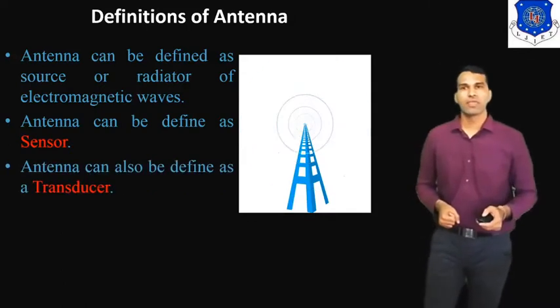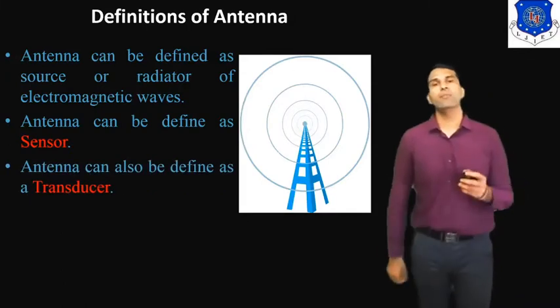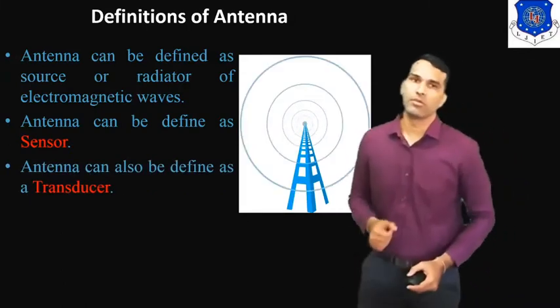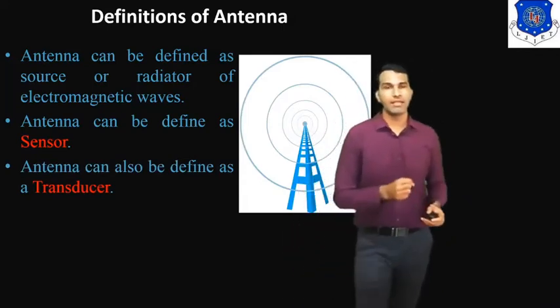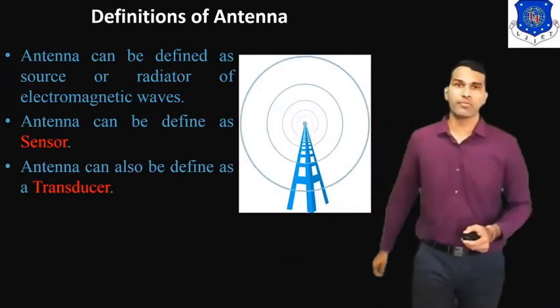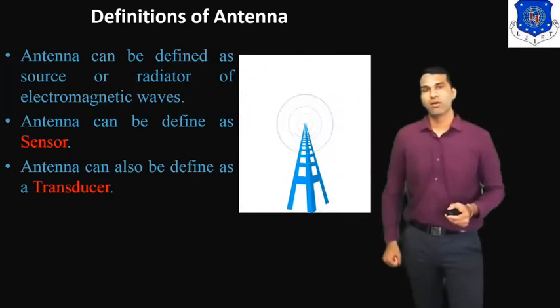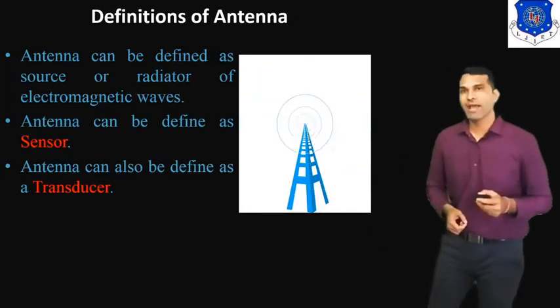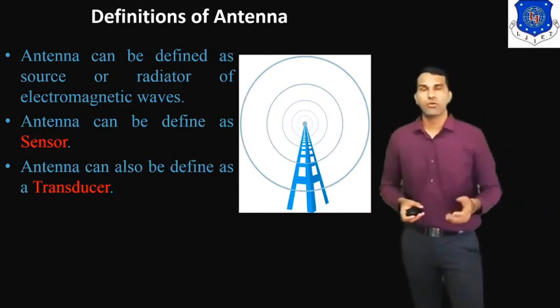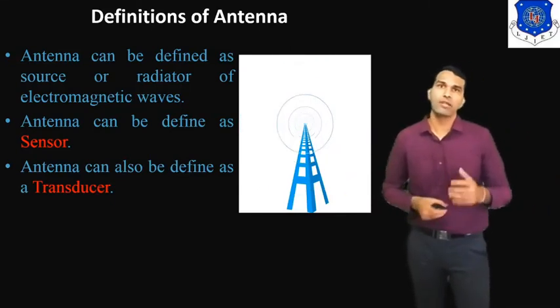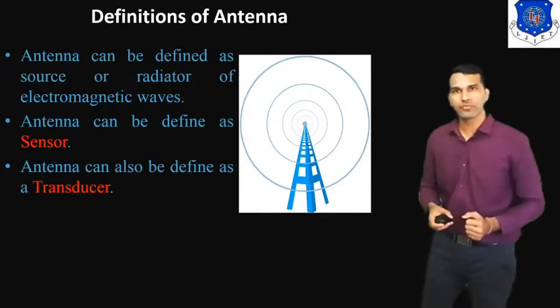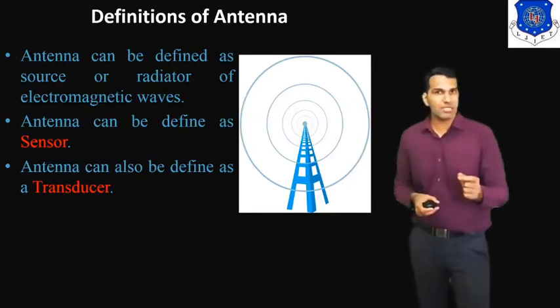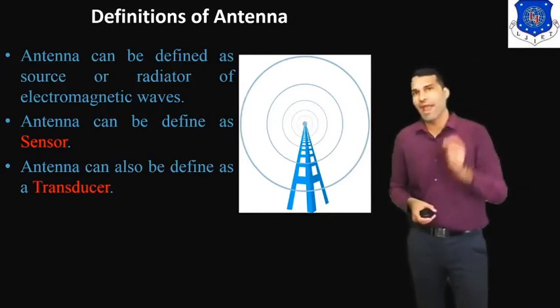Now next, antenna can also be defined as a transducer. How is the antenna defined as a transducer? We know the function of a transducer: it is a device that converts one form of energy into another form of energy. The same principle is used by the antenna.